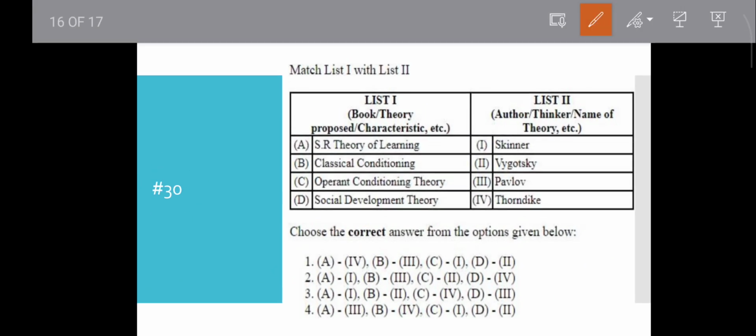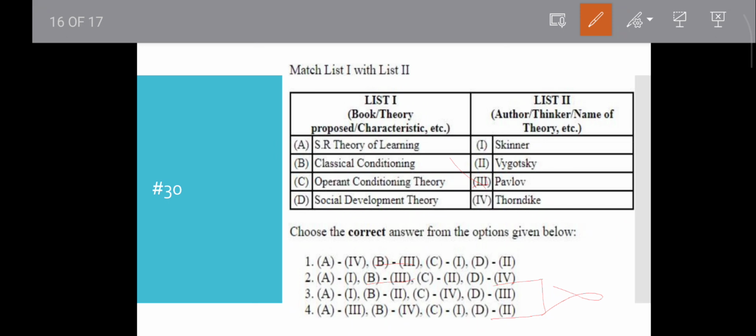Question number 30. This is the last question of this part. SR theory of learning, classical conditioning, operant conditioning theory, social development theory. Then Skinner, Vygotsky, Pavlov, Thorndike. As you know, classical conditioning is Pavlov, so B will be triple I. There are two options, option 1 and option 2, so option 3 and 4 will be incorrect.